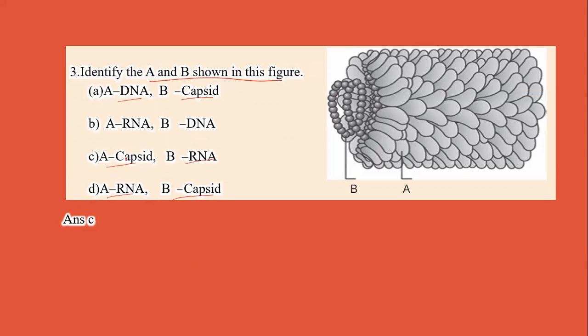Now we can see that this figure represents the virus, and this represents the protein coat, that is the head of the virus. This B is RNA and A is the capsid, and these are capsomeres.